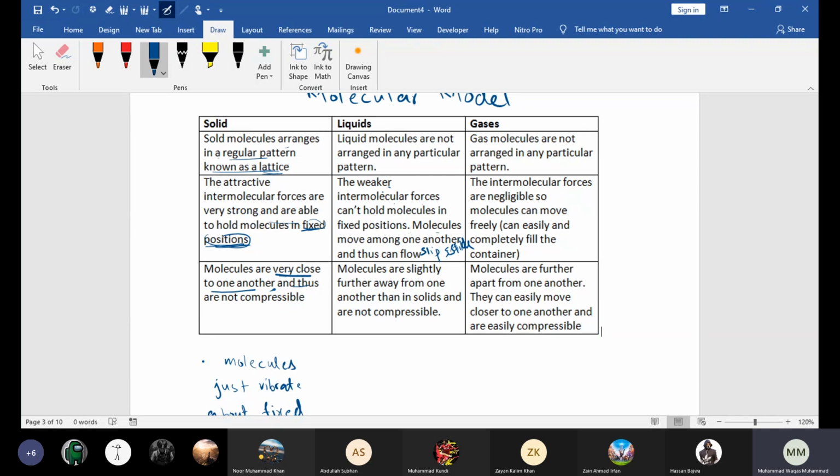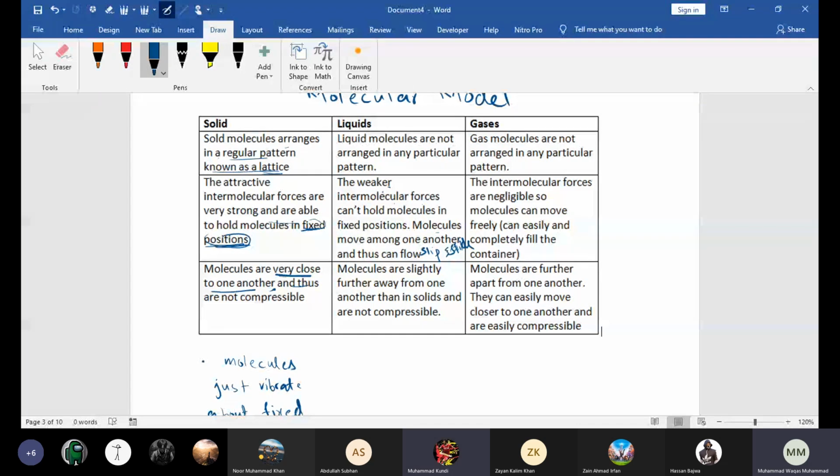Now, do not get the notion that a single molecule can be compressed or expanded. The size of a single molecule does not change. When we say a solid compresses, do not think the molecules get squeezed or smaller in size. That does not happen. Or when we say a substance expands, it does not mean the molecules expand. Actually, the separation between them increases. Getting my point or not? Yes, sir, I got your point.